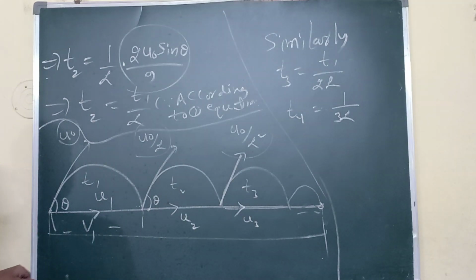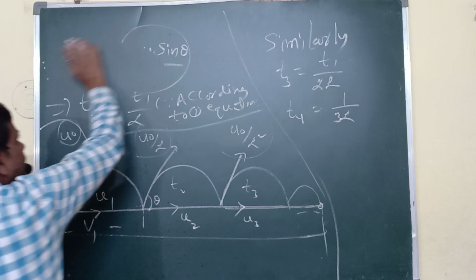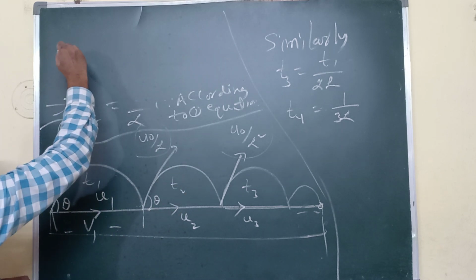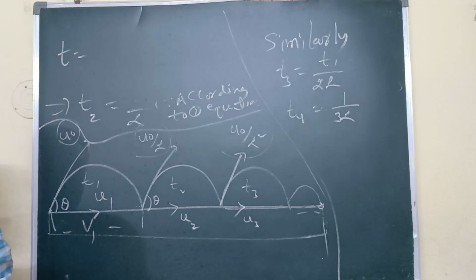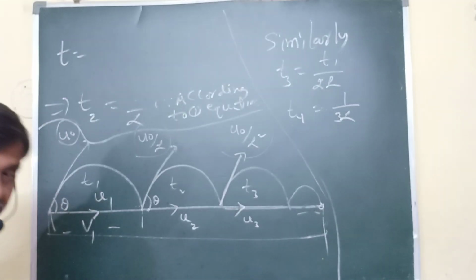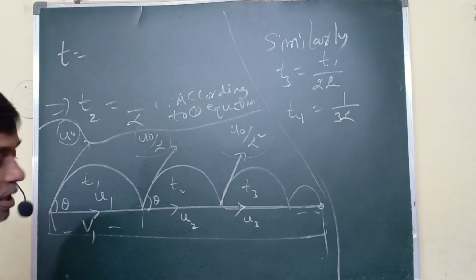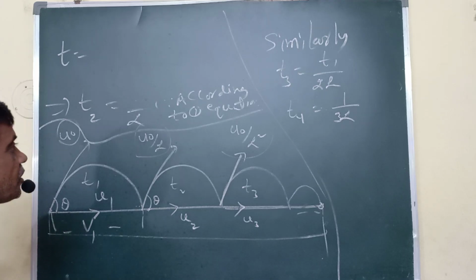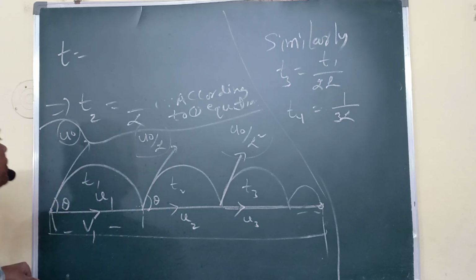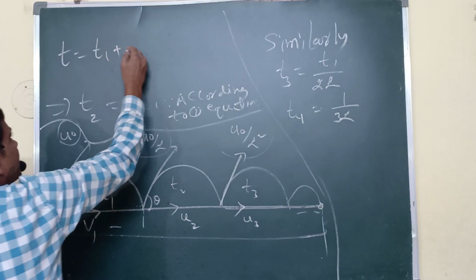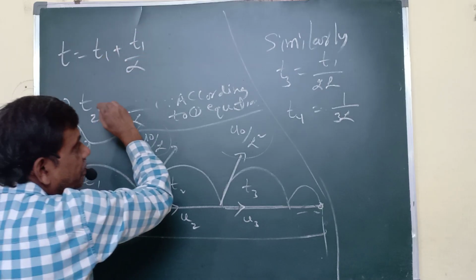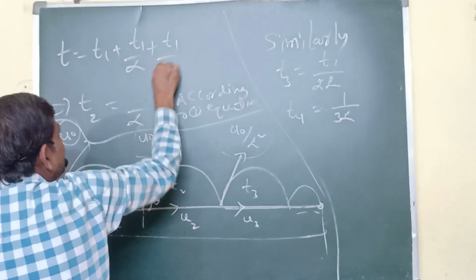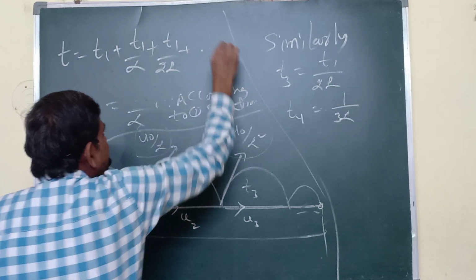Okay, now I am taking total time. That total time I am taking as T, capital T. Capital T means time of flight, the time of ascent plus time of descent. The confusion comes, so take small t. Now, what is the first one here? First one T1 came. Second, T1 by alpha came. Third, T1 by 2 alpha came, up to infinity.